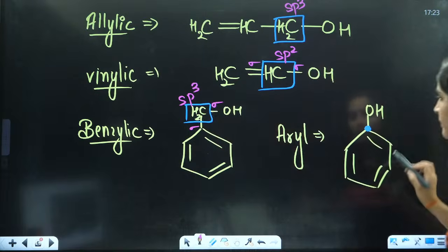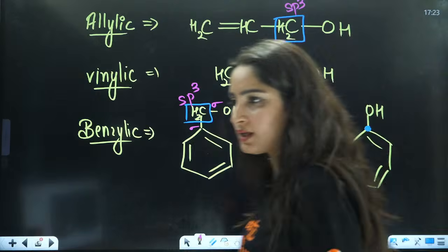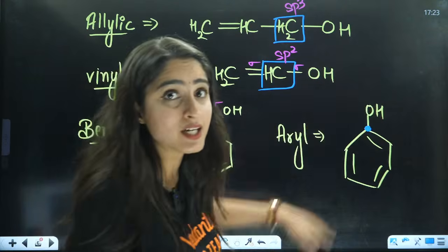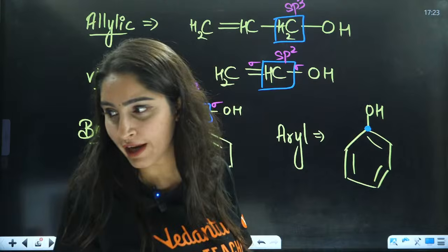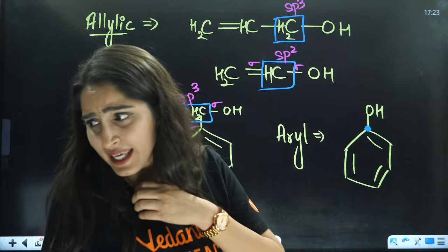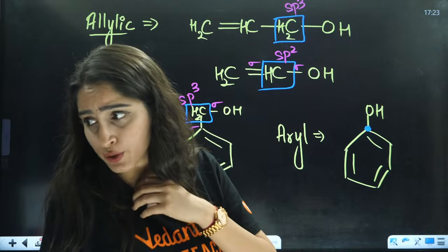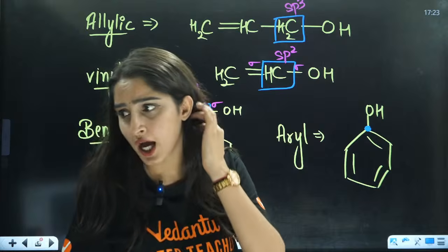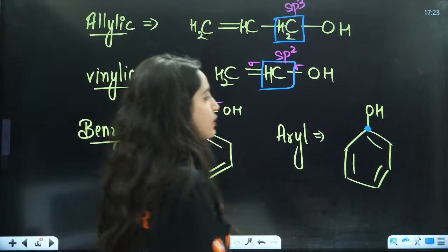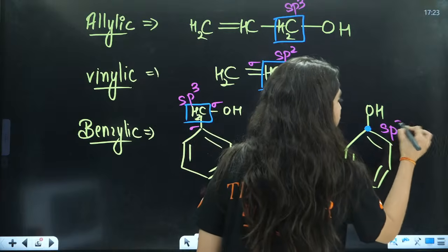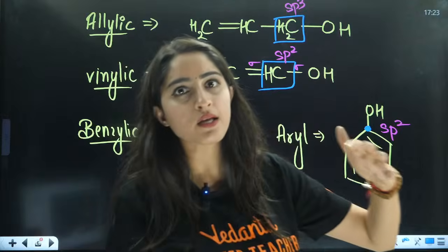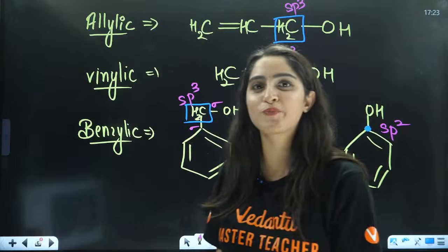And what about this one? What is the hybridization of this carbon? sp2 or sp3, everybody? Yes, the OH group is attached to an sp2 hybridized carbon. Very good, Diksha. The carbon that forms a double bond. Very good. So that is your sp2 hybridized carbon, right? You should have knowledge of these things so that you are able to answer the products, because